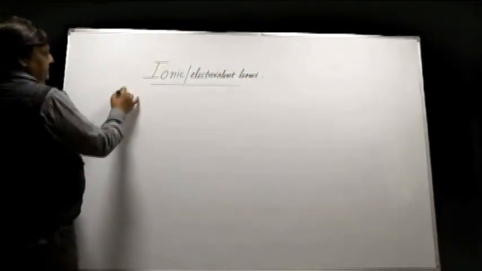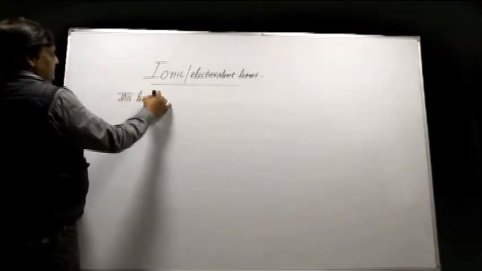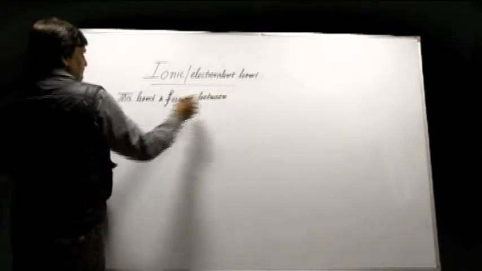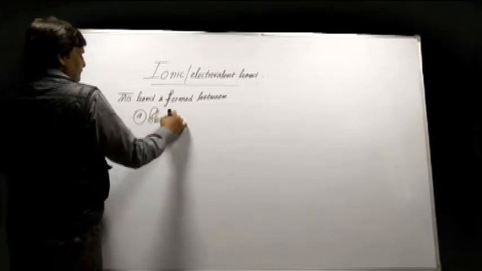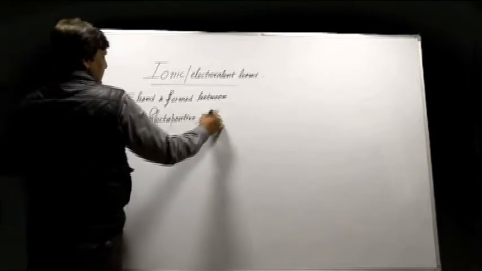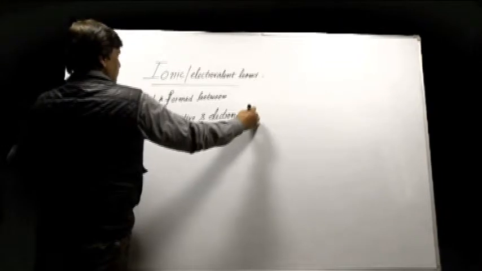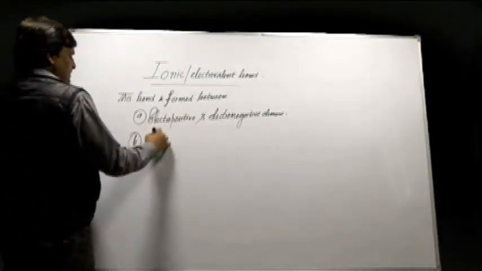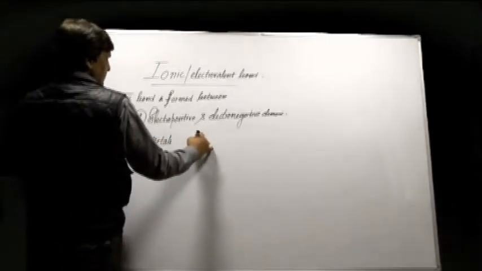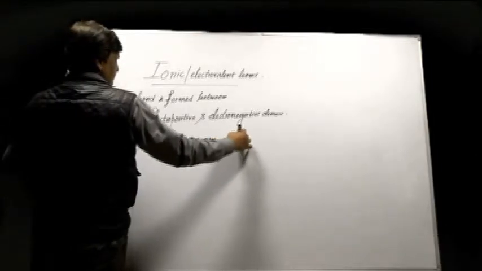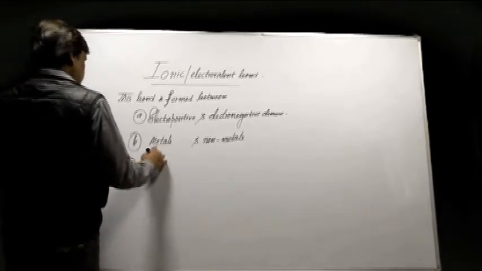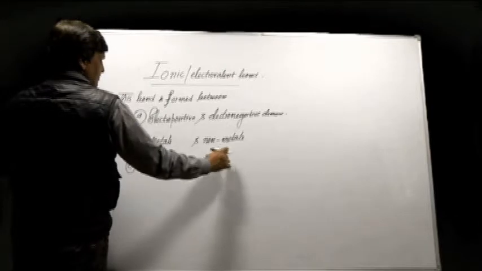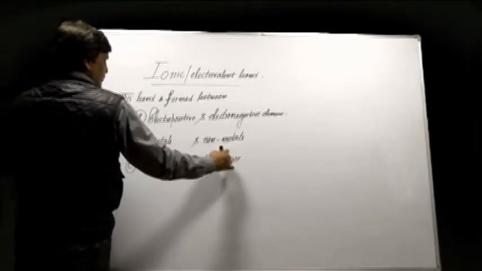As far as the definition is concerned, this bond is formed between electropositive and electronegative element; second, metals and non-metals; third, electron rich and electron poor element.